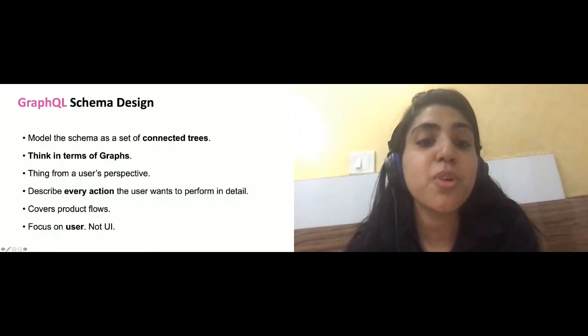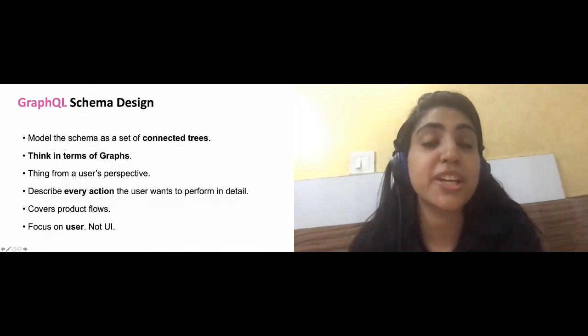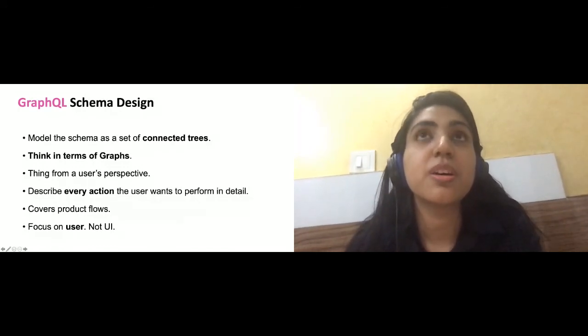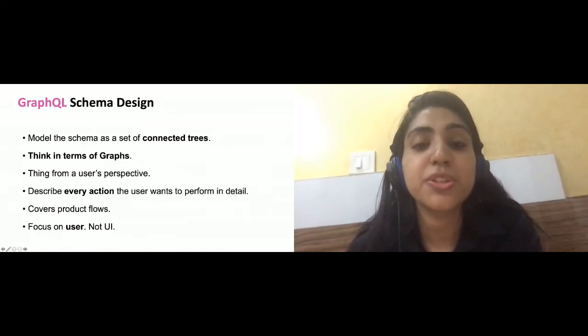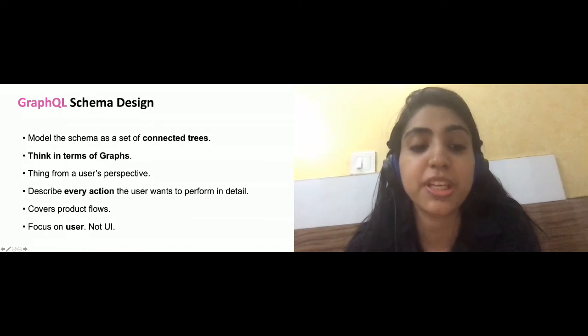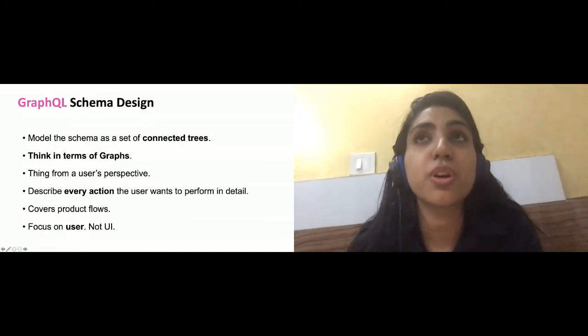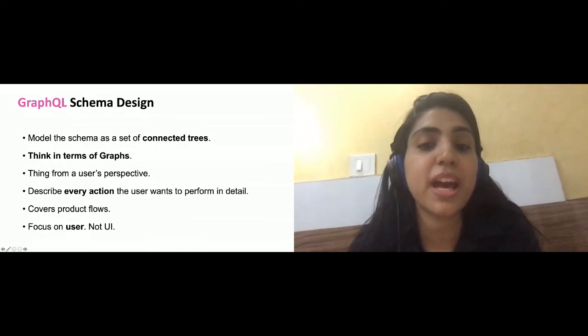So we should try to model the schema as a set of connected trees and try to build a graph out of it, and also try to focus on the user and not on the UI. What that means is that we should think from the user's perspective and define actions that the user would like to perform on your application. And with those user actions, you should try to cover all the possible product flows that you might have in your application.